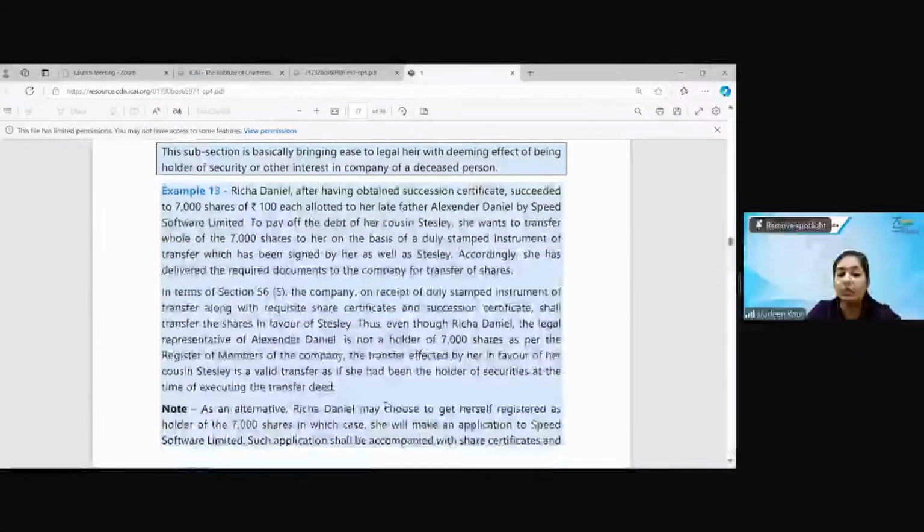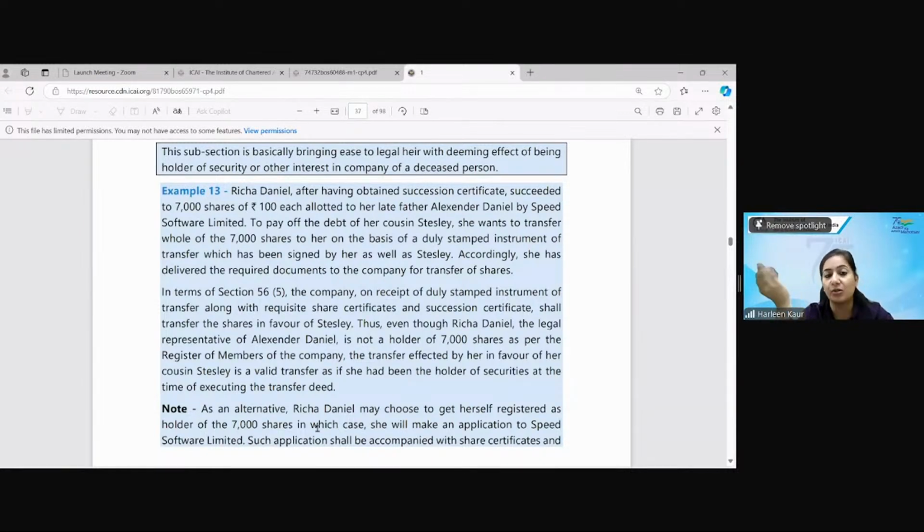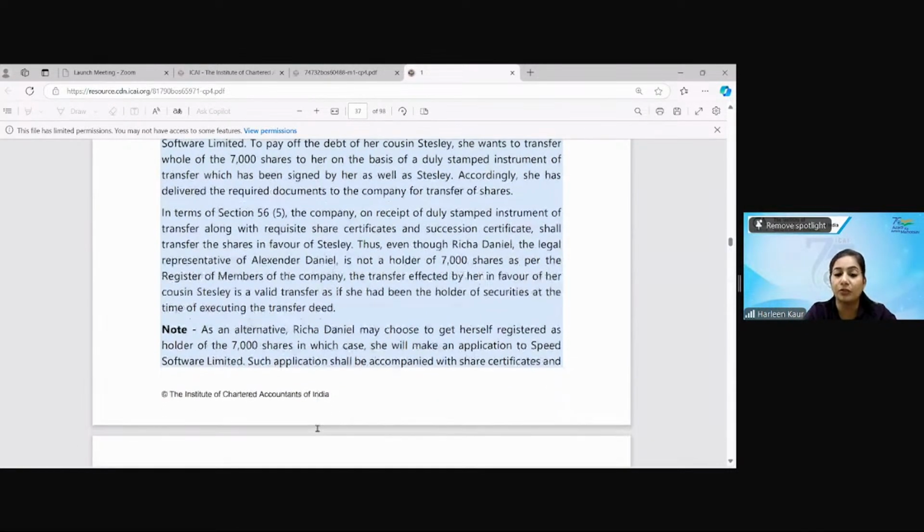Even though she is a legal heir and not a holder as per the register of members, a transfer made in her favor is a valid transfer as if she had been holding. The shares have been given to her as a transmission. The law simply says that you have to intimate that transmission. The document has to prove to the company that this person has now died. Now I've got the shares. Then only can you further make the transfer of the shares.